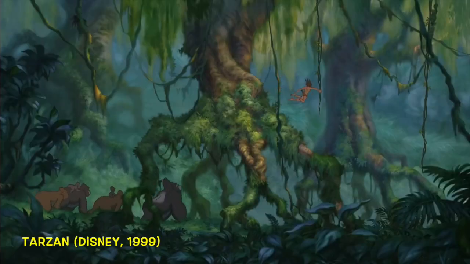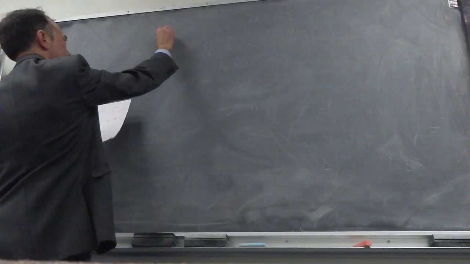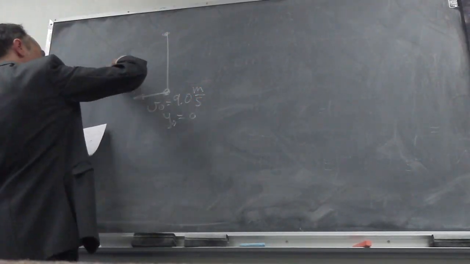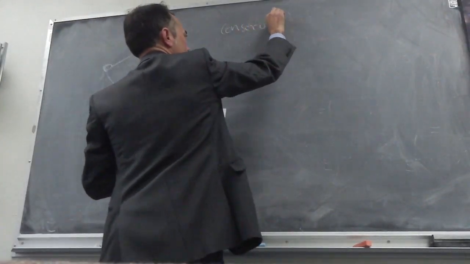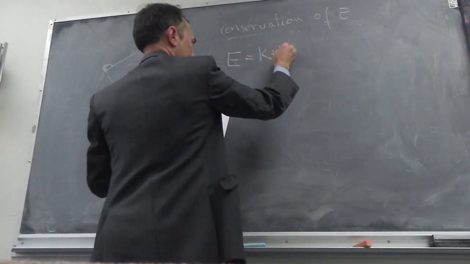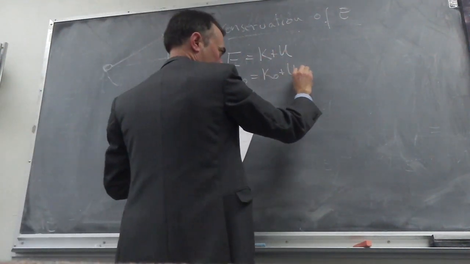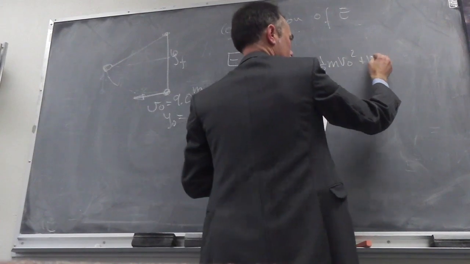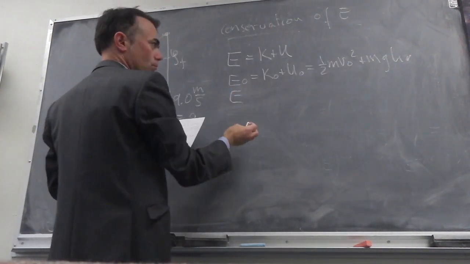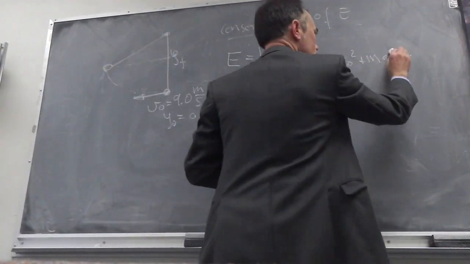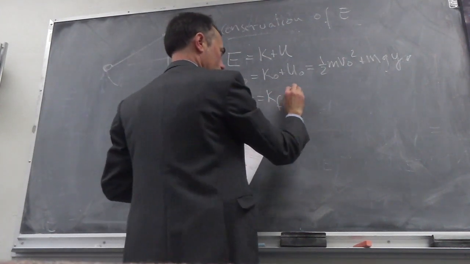Let's do an example of conservation of potential plus kinetic energy. Consider Tarzan, who grabs a vine hanging vertically from a tall tree, when he is running at 9 meters per second. How high can he swing upwards? The sum of the potential plus kinetic energy, we call it the mechanical energy. This mechanical energy is conserved in all the processes.